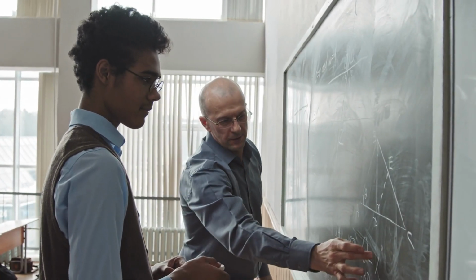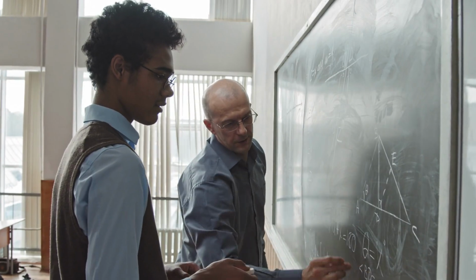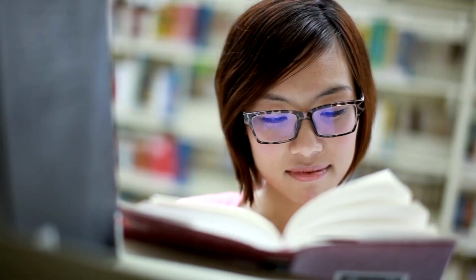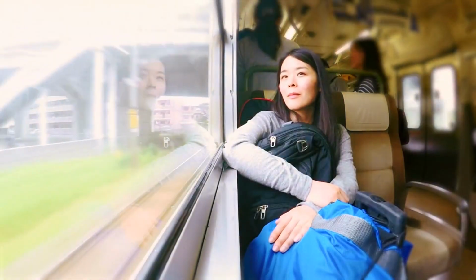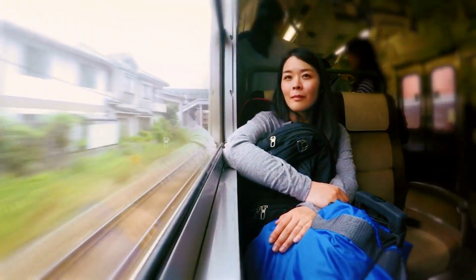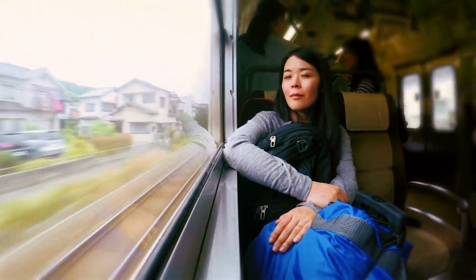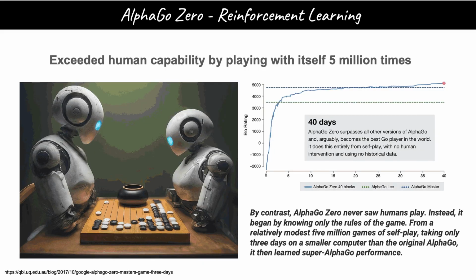Think about how you learn. Supervised learning is like sitting in a lecture, listening to your teacher. Unsupervised learning is like going to a library and reading lots of books by yourself. Reinforcement learning is like going out into the world where you learn the consequences of actions and decisions that you take.